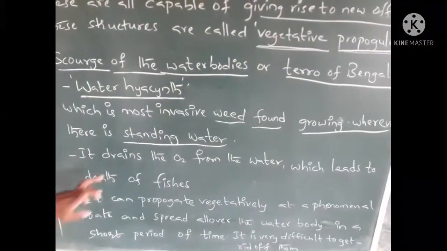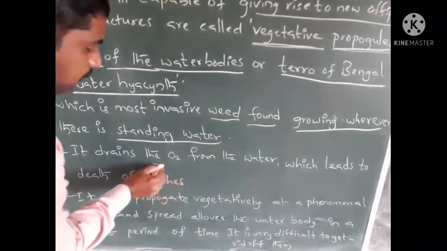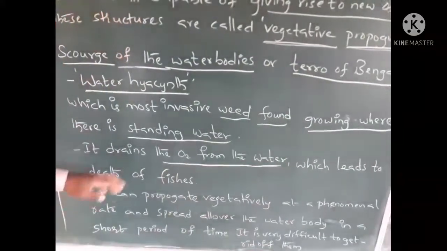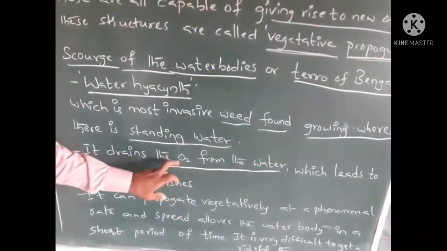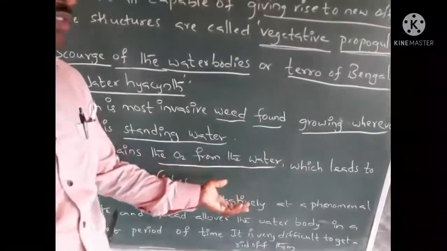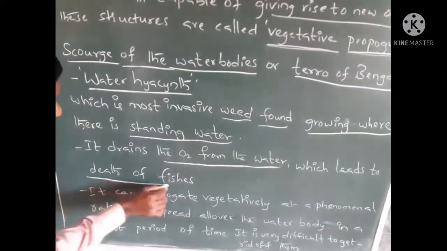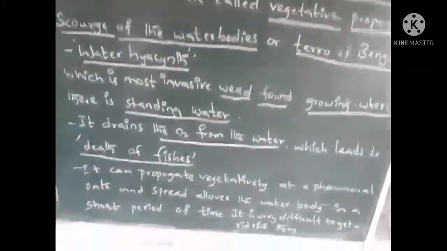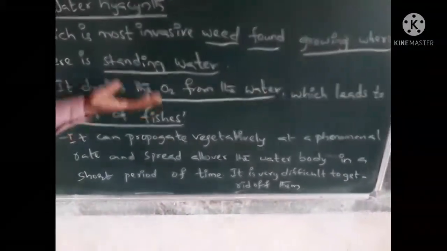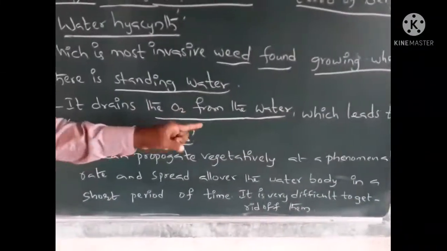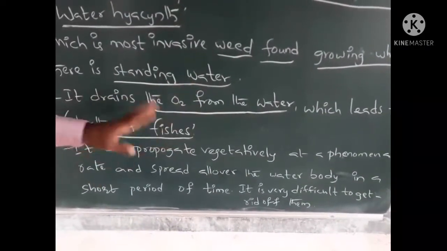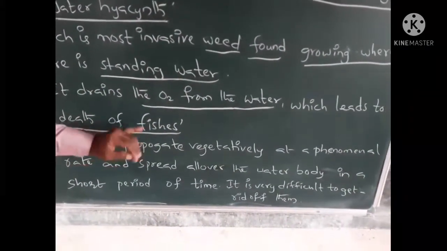It drains the oxygen from the water, that's why it is dangerous, and it leads to the death of the fishes.